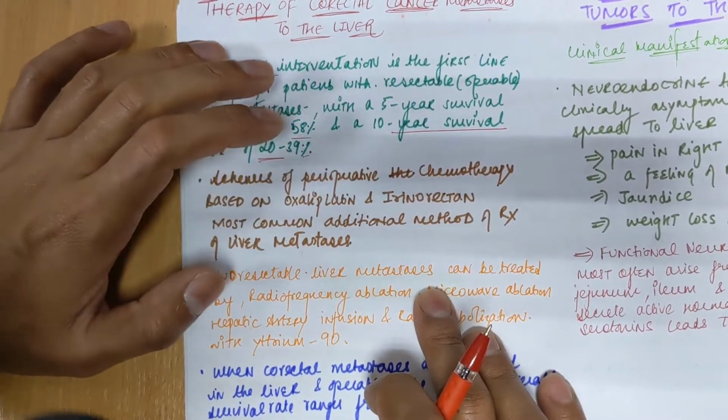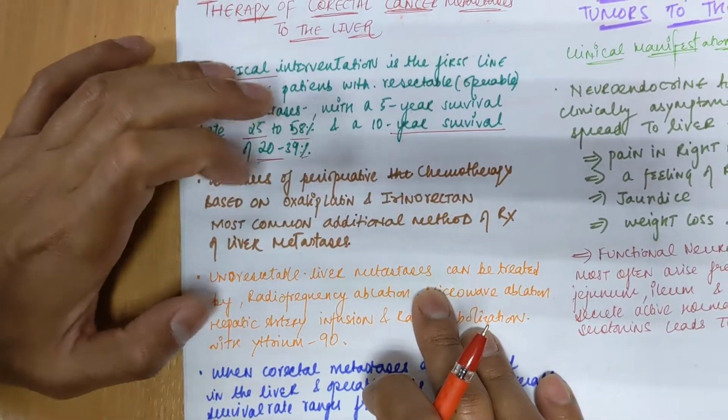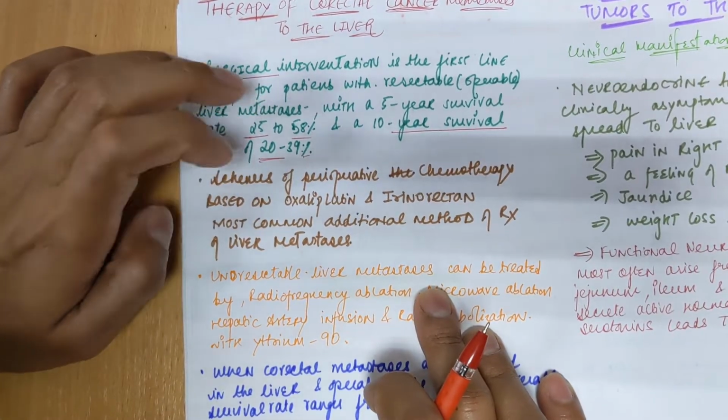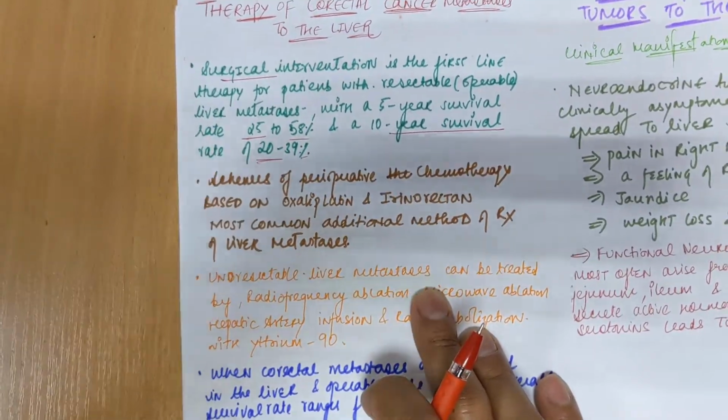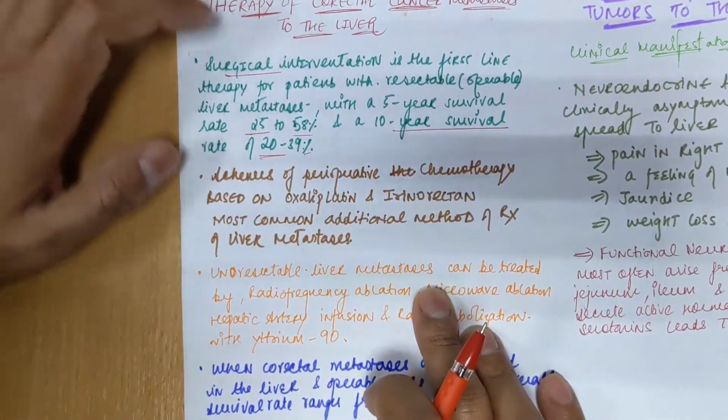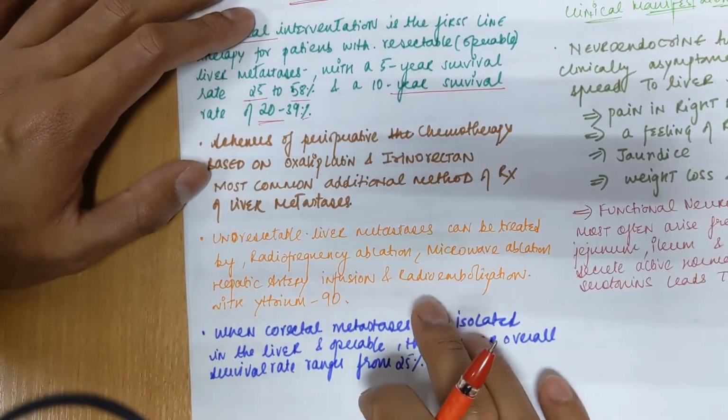And the most common additional methods of treatment of liver metastasis. So this is the most common additional method after the surgical treatment. This is the most common method for the treatment of liver metastasis.